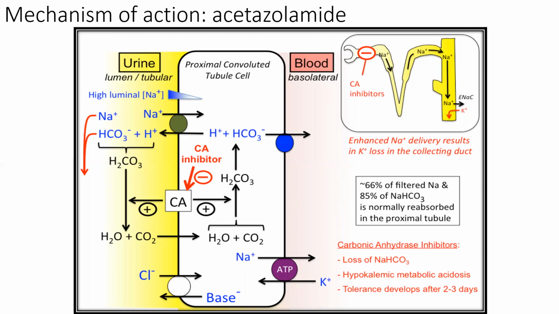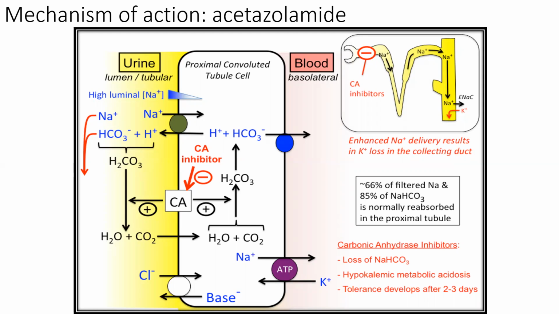Here a special enzyme is present, carbonic anhydrase, which breaks it to form carbon dioxide and water. The concentration of carbon dioxide is higher on the luminal side, so it moves from higher concentration to lower concentration.